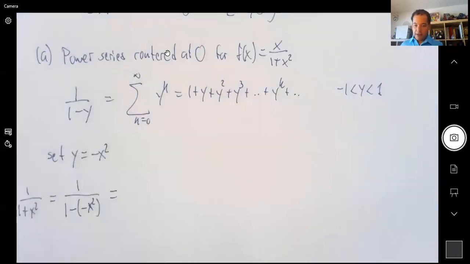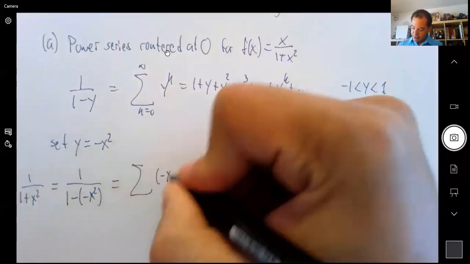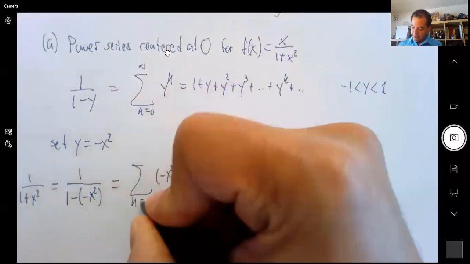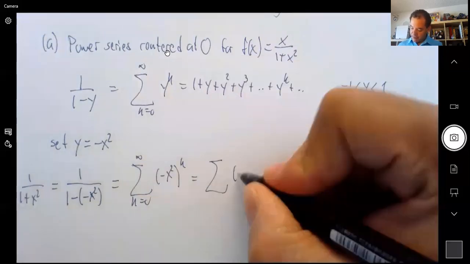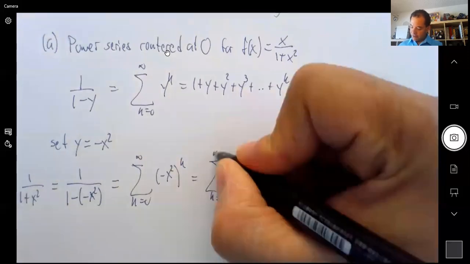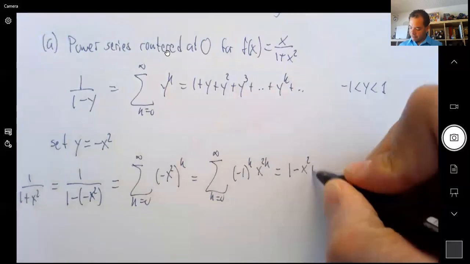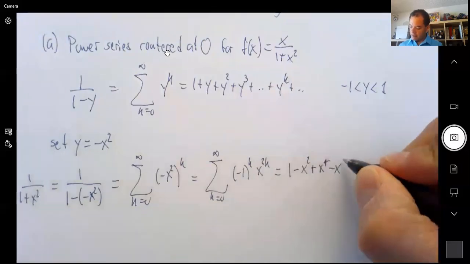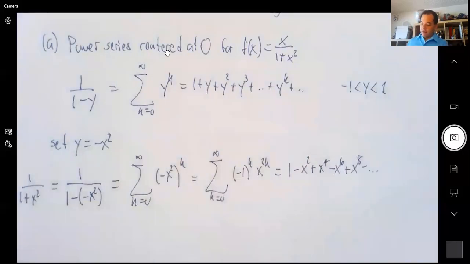And that's the same as negative x squared to the k, which is like -1 to the k, x to the 2k. Or in other words, it is 1 minus x squared plus x to the 4th minus x to the 6th plus x to the 8th, etc. Right? So we're good now with 1 over 1 plus x squared.